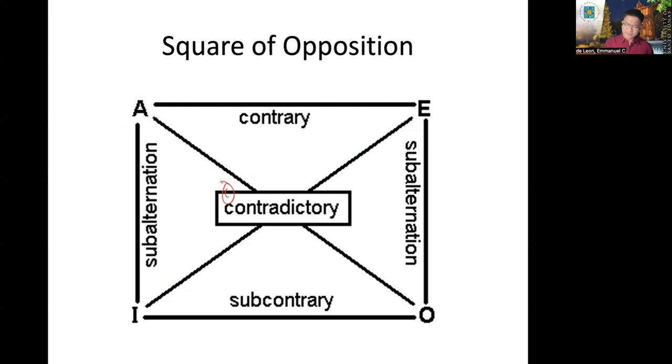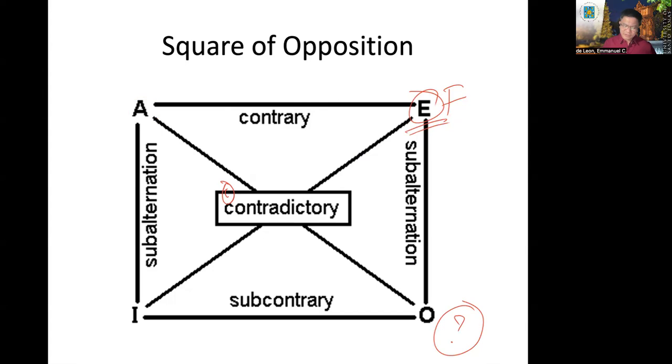But if the universal proposition is false, for example, the E proposition is given, which is false. What should be the truth value of an O proposition? It should be doubtful, correct? Rule number 1 in subalternation: if the superaltern is false, you should not derive a conclusion because that should be doubtful.